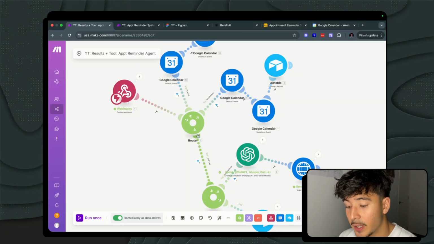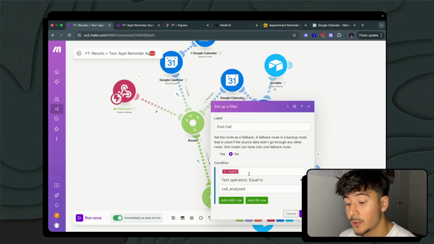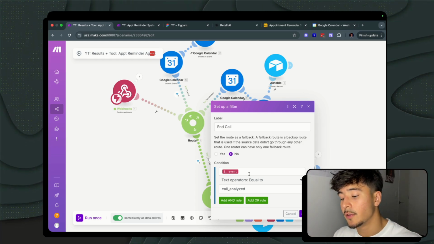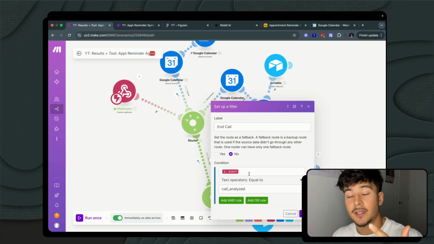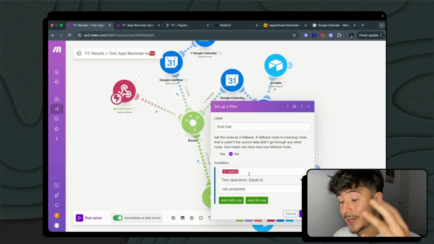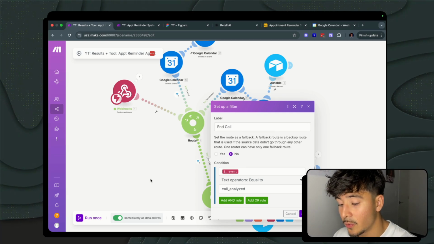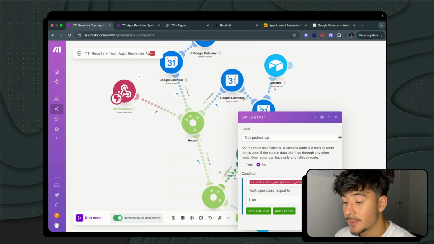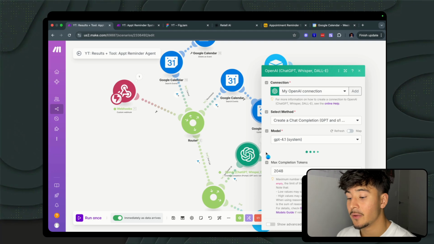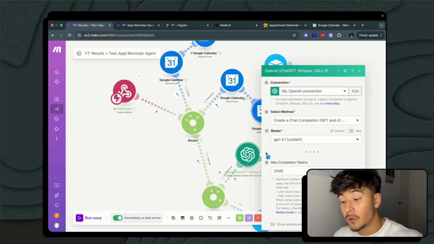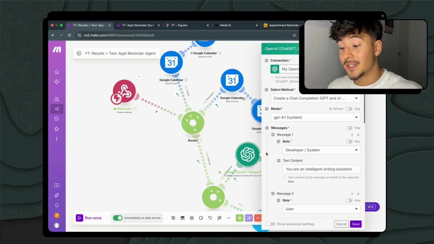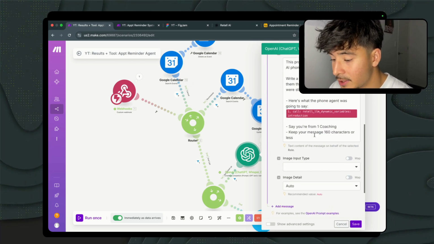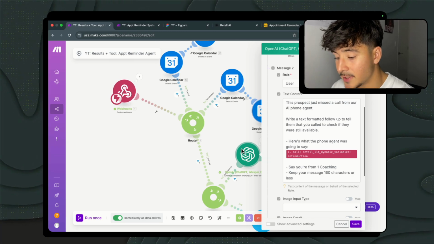So firstly, in this router here, we are targeting it towards an end call. So the event is call analyzed, which is one of 3 checks that Retail AI lets us know of. One is when the call started, one is when it's finished, and then one is when it's actually analyzed. This is the one that we are capturing because it contains all the data from the call, which then we can check over here. So if in voicemail equals true, we know that they didn't actually pick up. So then we go towards this branch here where we tell this AI agent exactly what our voice agent was going to say, but we say within 160 characters or less because the phone provider that I use has that limit on it. But we still managed to do everything using this prompt over here, which is pretty safe.